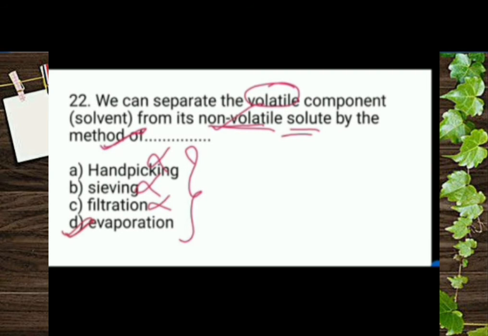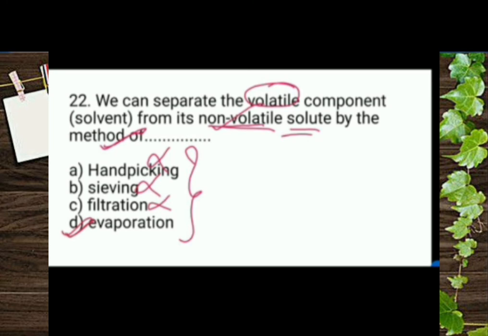Next question, we can separate the volatile component from its non-volatile solute by the method of dash. We can take the example of NaCl. Here, H2O is the volatile component and NaCl is the non-volatile component.